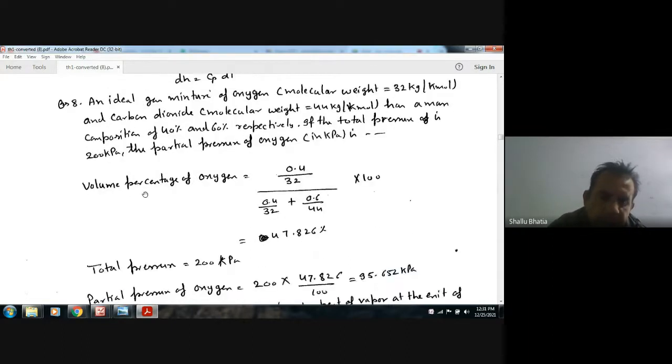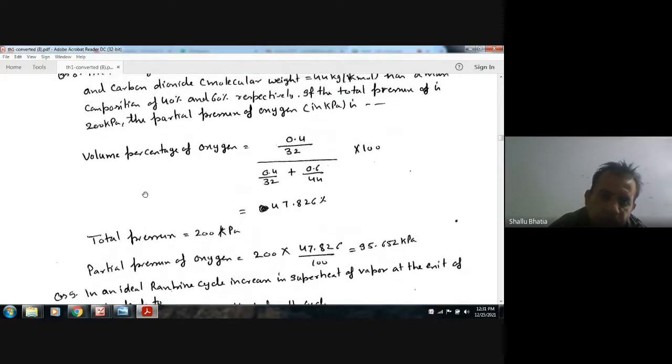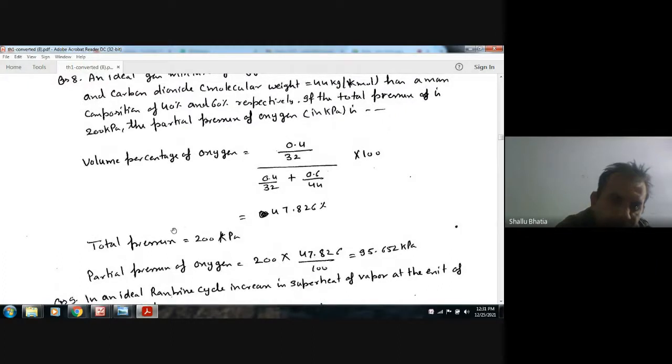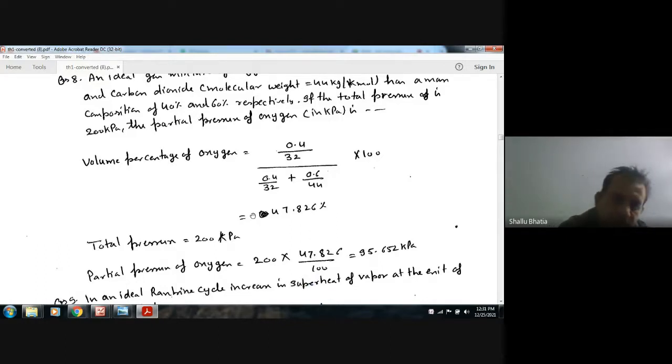And the partial pressure of the oxygen will correspond to the percentage of oxygen. So that will be 200 times the percentage of oxygen, that is 47.28.